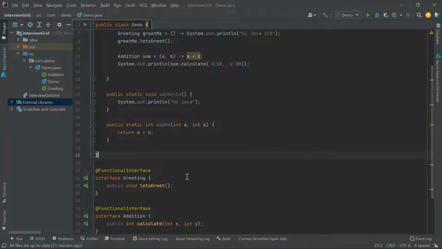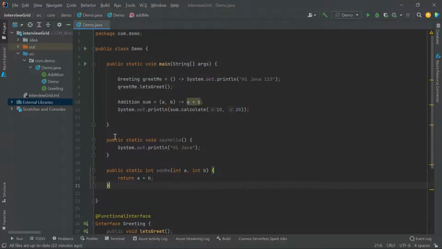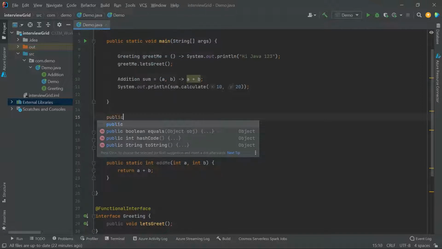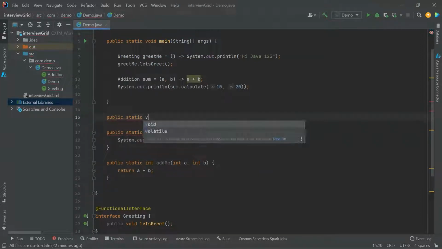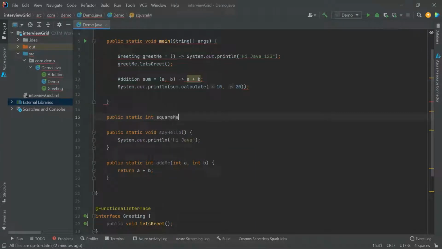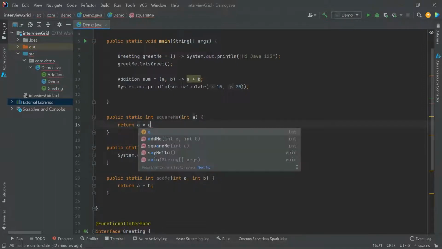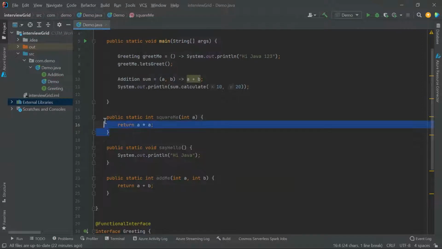Before that, to reiterate, for the people who are directly seeing this video, I'll explain once more quickly. Let me take a method here: public static int squareMe. This will take an integer int a, and will return a into a. So this is a typical method, how we write it.